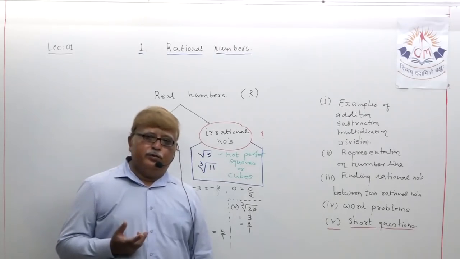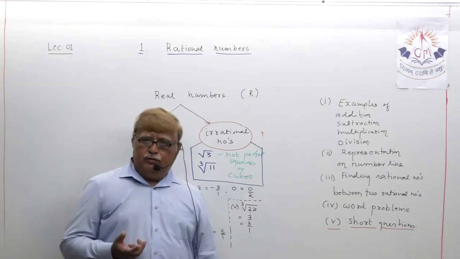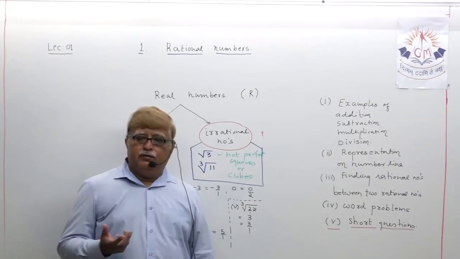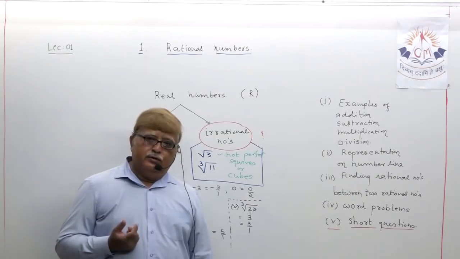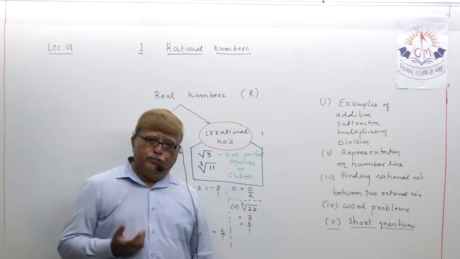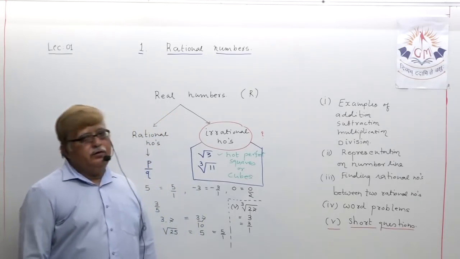Suppose I just speak out root 7. A square root is not possible, so root 7 is an irrational number. Suppose I say fourth root of 15, not possible, that is also an irrational number.